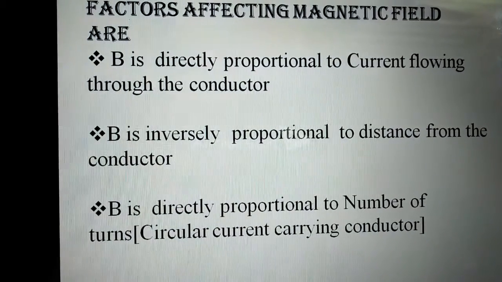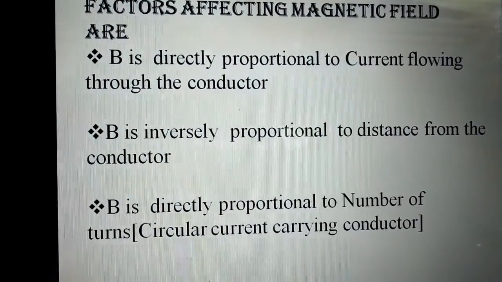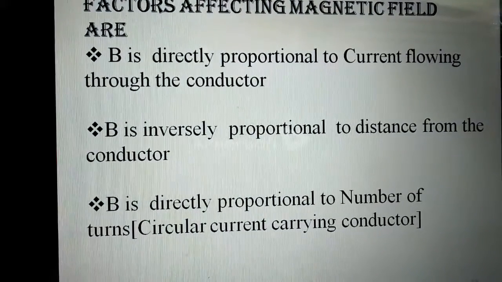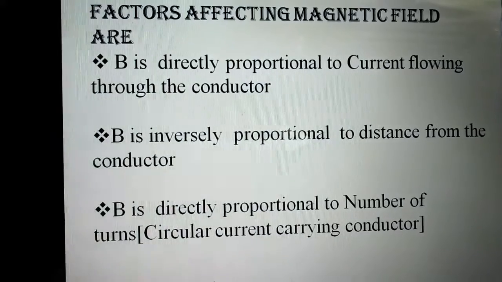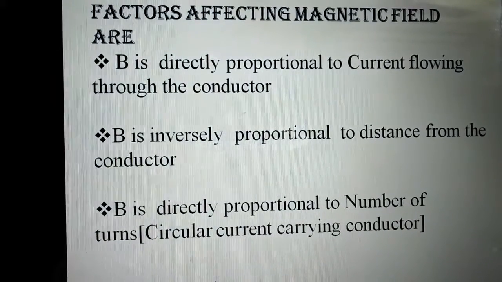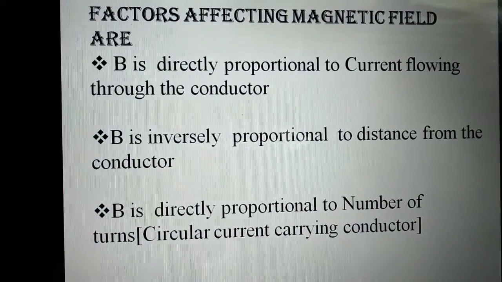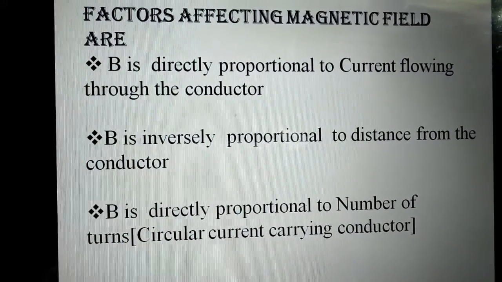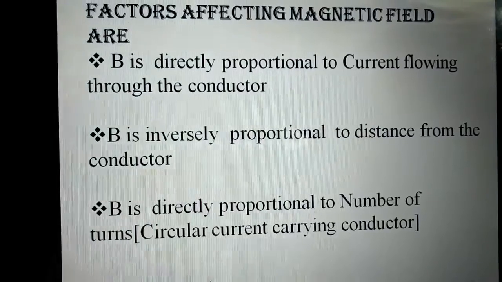And if it is asked what the factors affecting the magnetic field around a circular current carrying conductor are, we can write three factors. First, the magnetic field is directly proportional to current. Second, the magnetic field is inversely proportional to distance from the conductor. And third, the magnetic field is directly proportional to the number of turns.